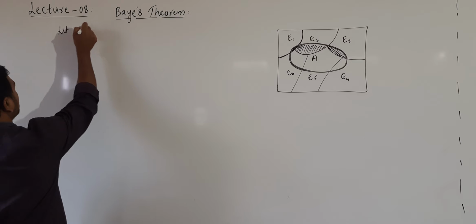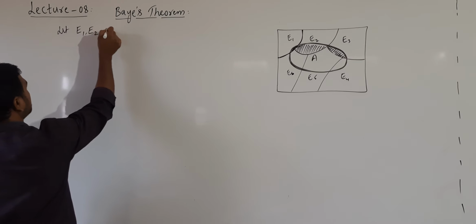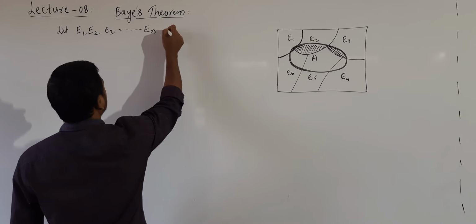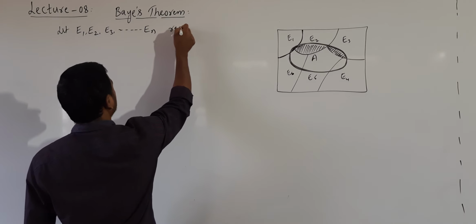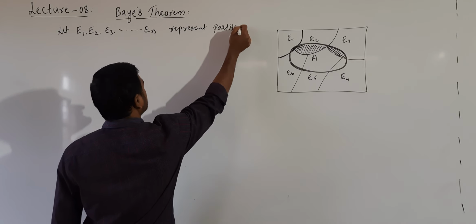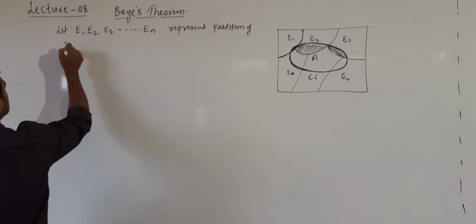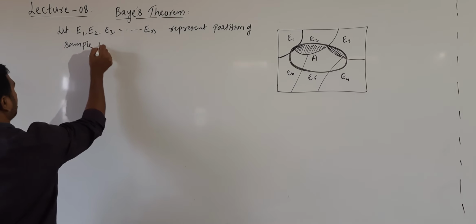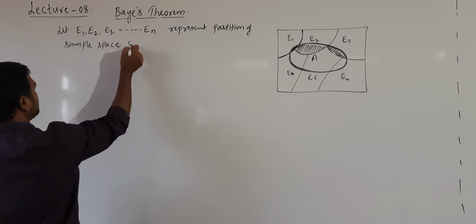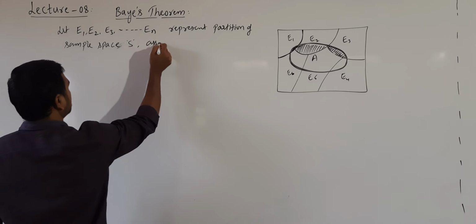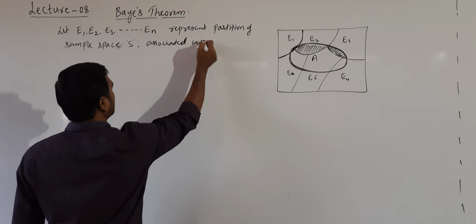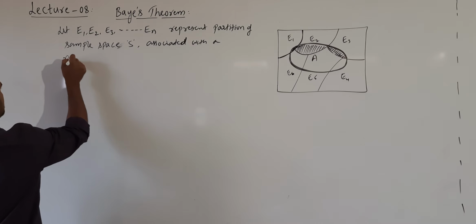Let E1, E2, E3 up to En represent a partition of sample space S associated with a random experiment.